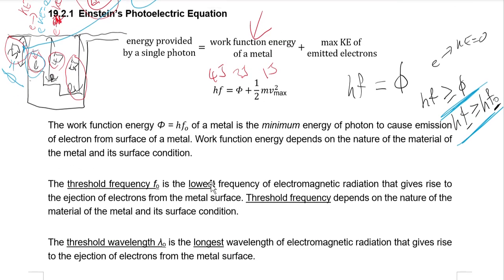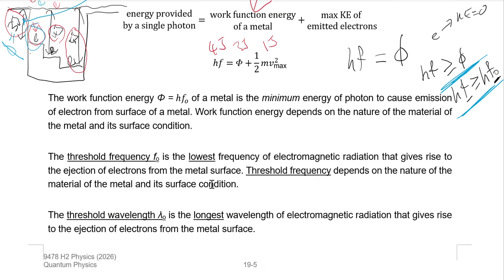And threshold frequency is associated with threshold wavelength. So we talked about why if this one is lowest, this one is highest before, so I won't go through it. But they are again related by the formula v equals f lambda. So if this one is minimum, lambda must be maximum. That's why in the applet, we looked at the maximum lambda instead. But I can always find f minimum from lambda maximum because I can always use this equation where v is actually the speed of light.